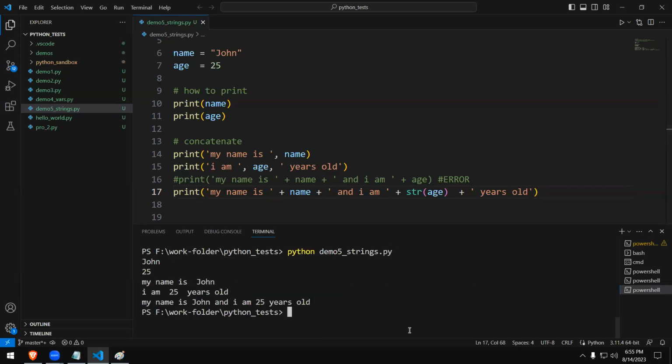There we go. There are no errors. And my name is John, and I am 25 years old. Perfectly working, right? Okay. So we have learned how to concatenate values together, right? That is a thing that we learned so far in strings. Because we're going to learn a lot of things today.